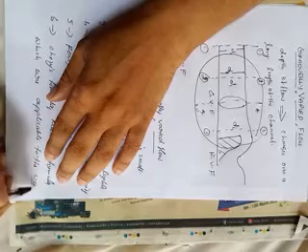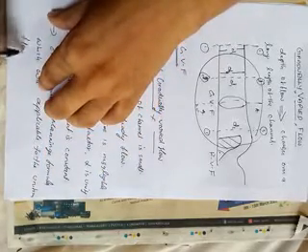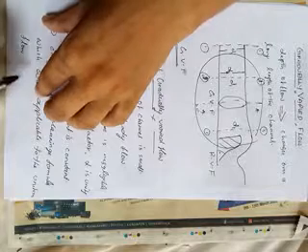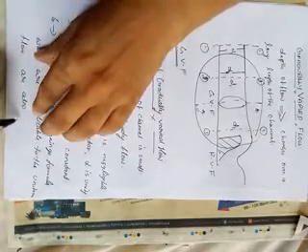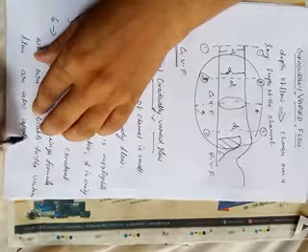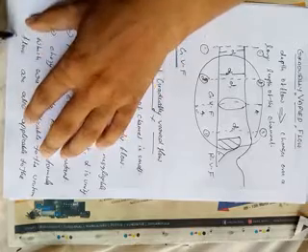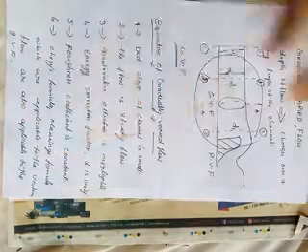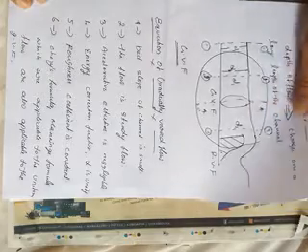These are the assumptions we made to derive the equation for gradually varied flow. You got my point?